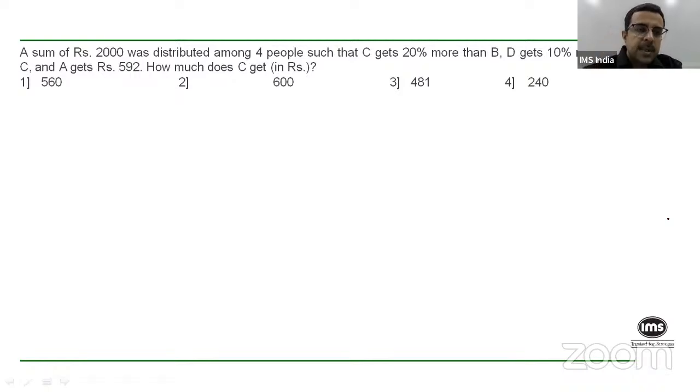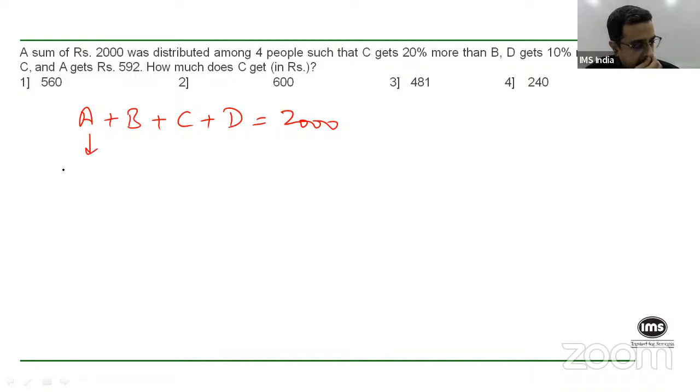So I'll just read out this question again. A sum of rupees 2000 was distributed among 4 people such that C gets 20% more than B, D gets 10% more than C, and A gets 592 rupees. The question is, how much does C get? So basically, 4 people, A, B, C, D. 2000 rupees is divided between the 4. You're told that A gets 592.